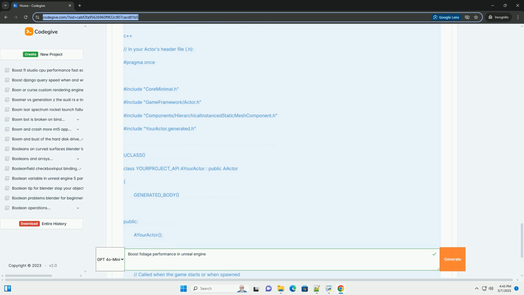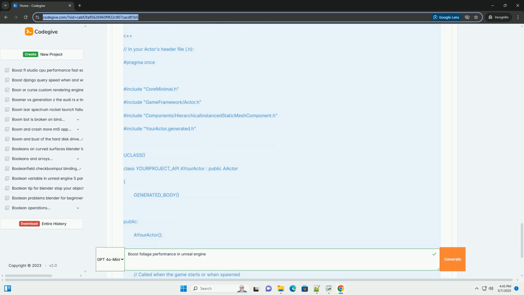Distance-based wind strength: reduce the strength of the wind effect for distant foliage. The impact of wind is less noticeable at a distance, so you can save performance without significantly impacting visual quality. Optimized wind actor: if you are using a custom wind actor, optimize its tick function. Only update the wind parameters when necessary. Avoid unnecessary calculations. Code example: sparse wind updates.